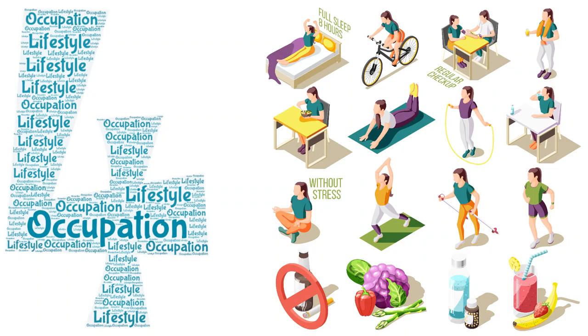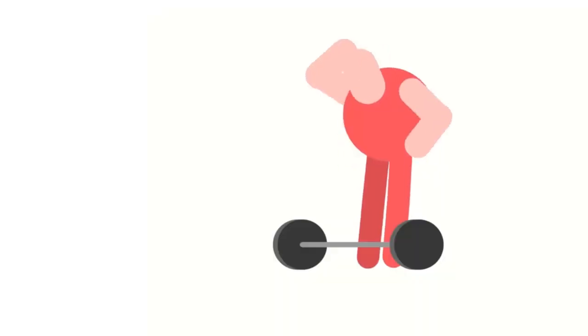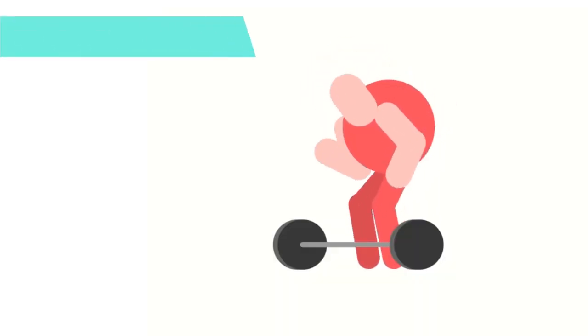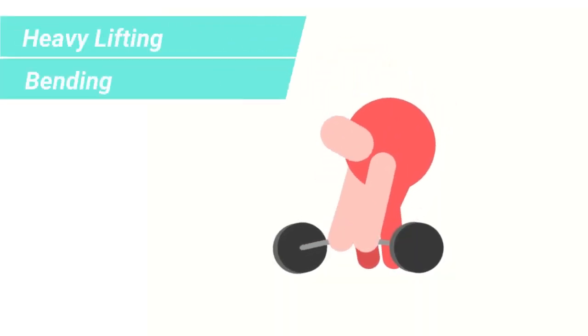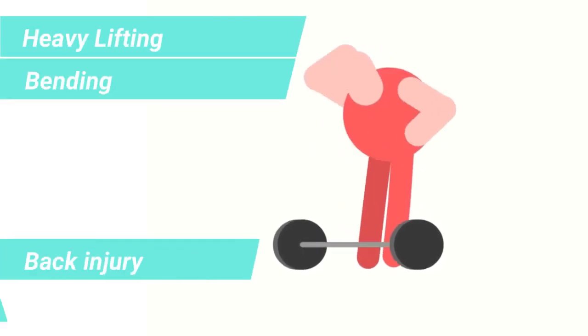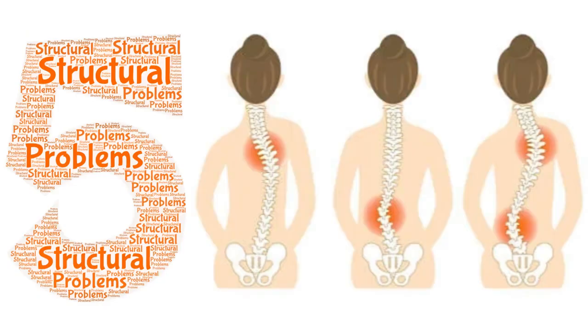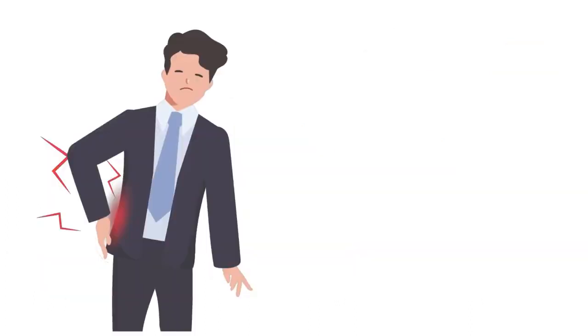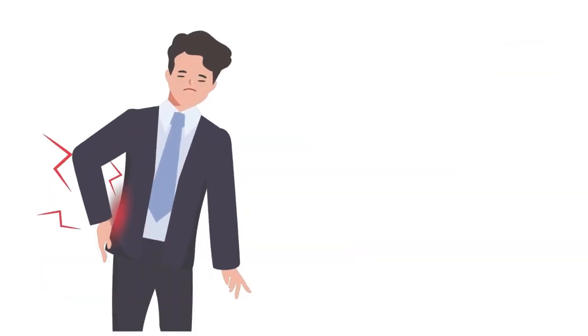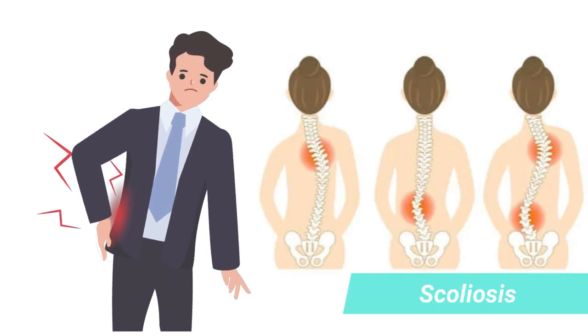Fourth is occupation and lifestyle. Jobs and activities that require heavy lifting or bending can increase the risk of a back injury, and this can again lead to back pain. Fifth is structural problems. So, severe back pain can result from conditions such as scoliosis, which can change your spine